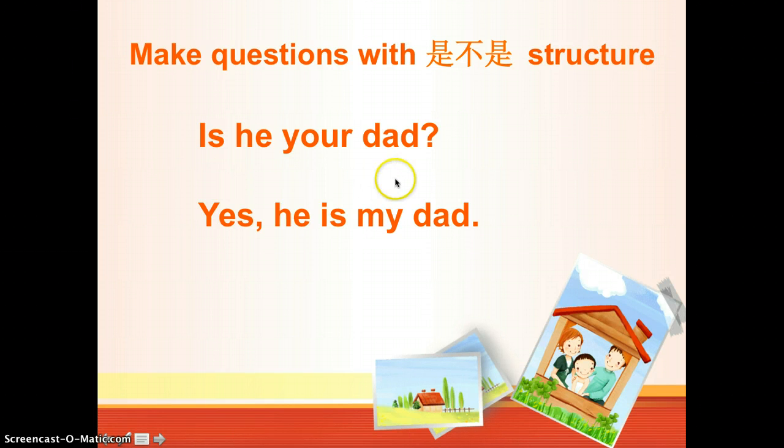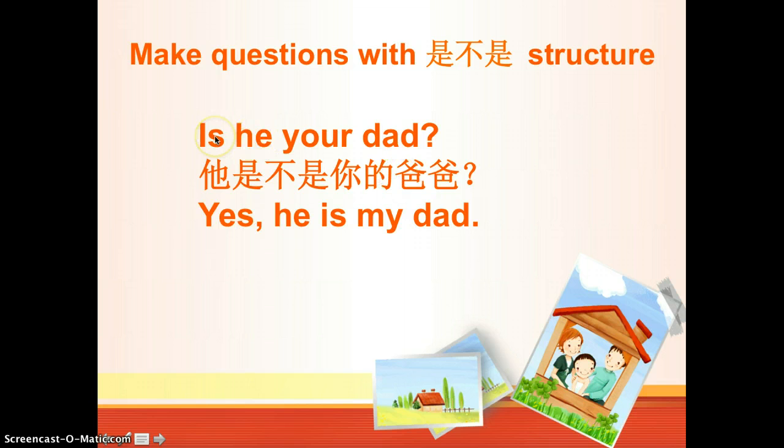Is he your dad? So literally it should be is he your dad or not? So 他是不是你的爸爸? So literally this sentence means is he or not? Is he or he is not your dad? 他是不是你的爸爸? I know this is very different from English. You don't say this things, but this structure is very common in Chinese. So when you hear something like 是不是, you know that's for optional. So actually the sentence is he your dad? You just select the answer for this question.